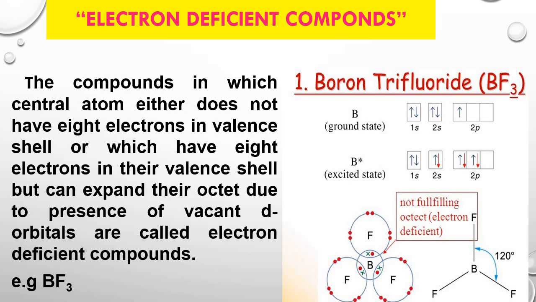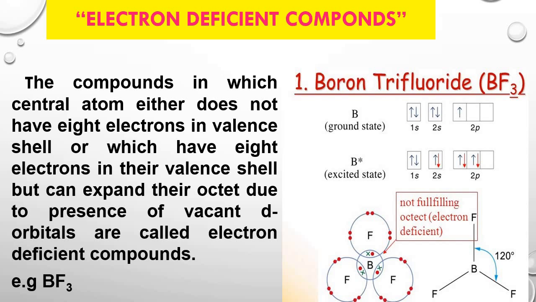Like BF3. In BF3 we may say that there are 3 electrons in the valence shell. The valence shell is the second shell. 2 electrons are present in the 2s subshell and 1 electron is present in the 2p subshell. In the excited state, 1 electron goes to the 2p orbital. We may say that there are 3 unpaired electrons in the valence shell in the excited state.